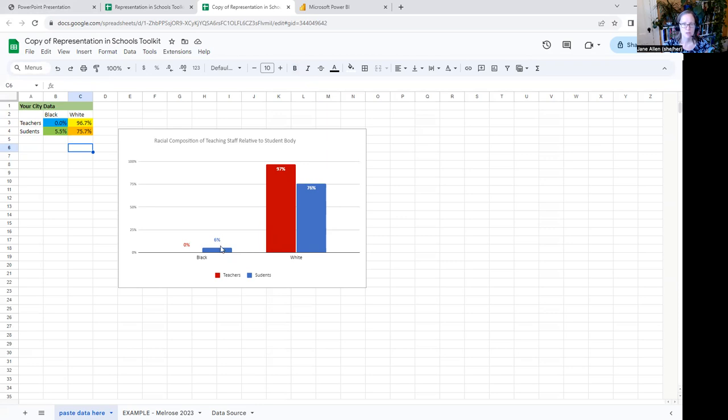6% of students, rounding up, this figure rounds up. So 6% of the student body is Black, and there are no Black teachers in Melrose. I'm saying the students are part of a system where they do not see themselves in the workforce at the same rates. You're mostly right. The Black students may see themselves in the workforce, but not as teachers.